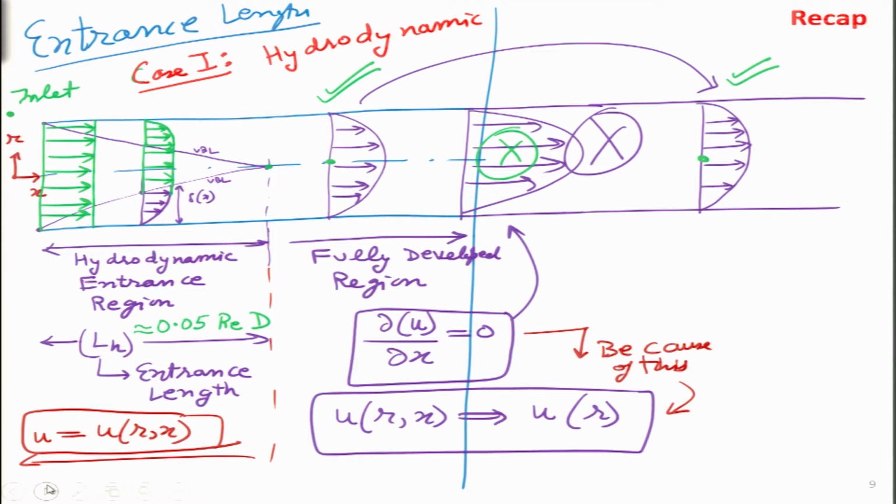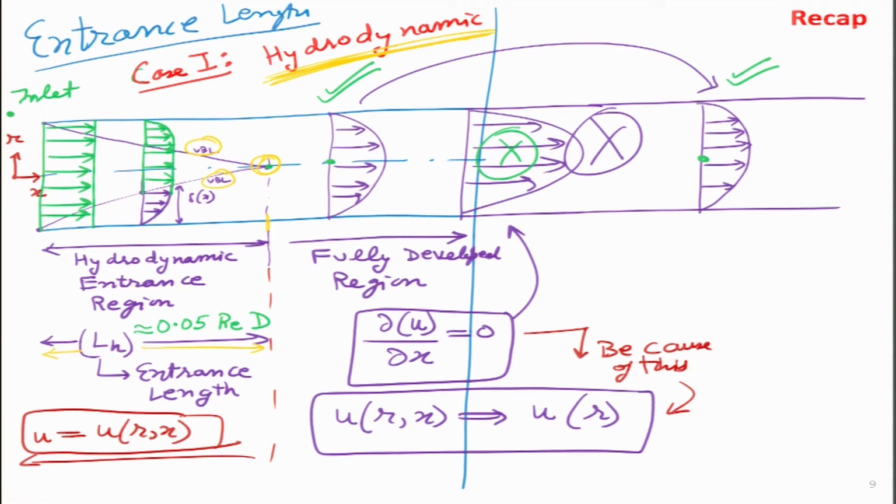We were looking at the entrance region, and here we are looking at two types of entrance region. The first one shown in this slide is the hydrodynamic entrance region, where we can see the velocity boundary layers on both sides have developed and merged at this particular point. So the location of this point gives us the entrance length, which we represent as LH over here. We have the expression for that also, which depends on the Reynolds number.